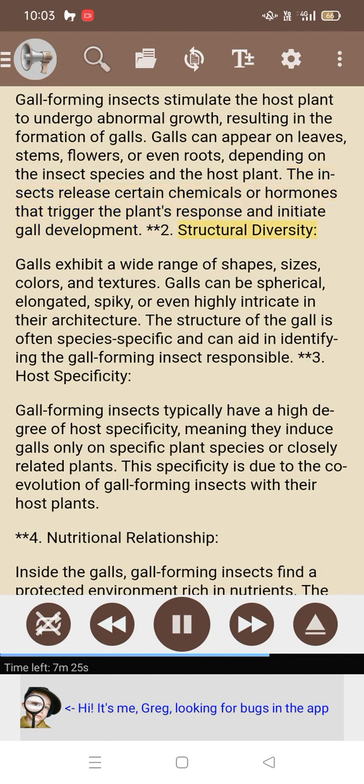2. Structural diversity. Galls exhibit a wide range of shapes, sizes, colors, and textures. Galls can be spherical, elongated, spiky, or even highly intricate in their architecture. The structure of the gall is often species-specific and can aid in identifying the gall-forming insect responsible.